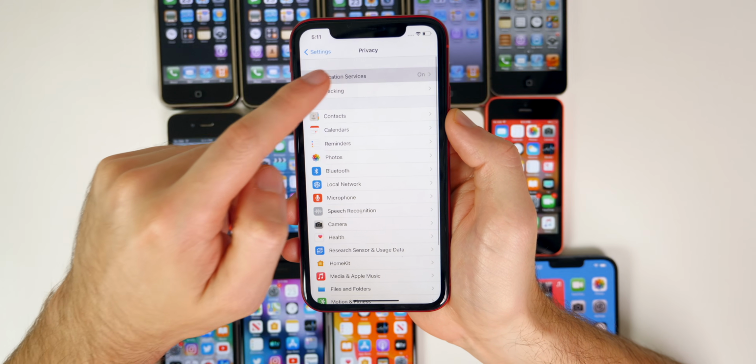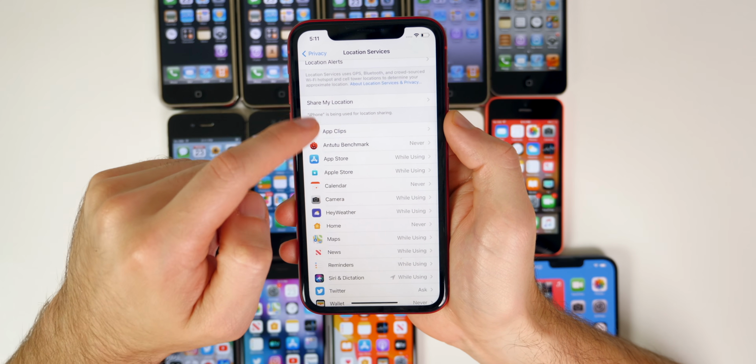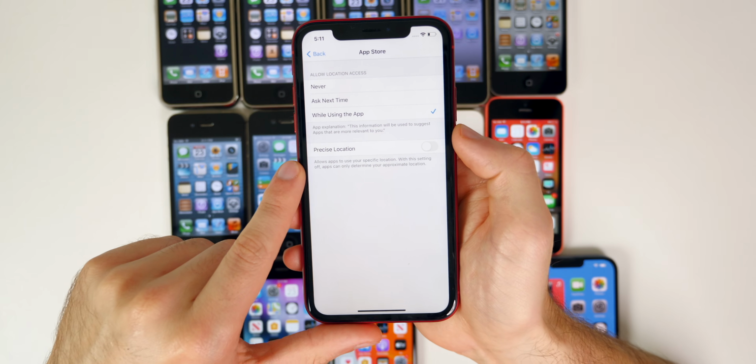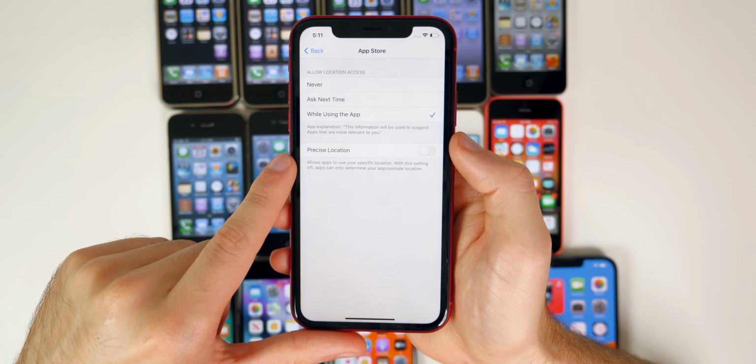And then also if we go to location services here and we want any type of application here, you have the option to turn on or off your precise location.